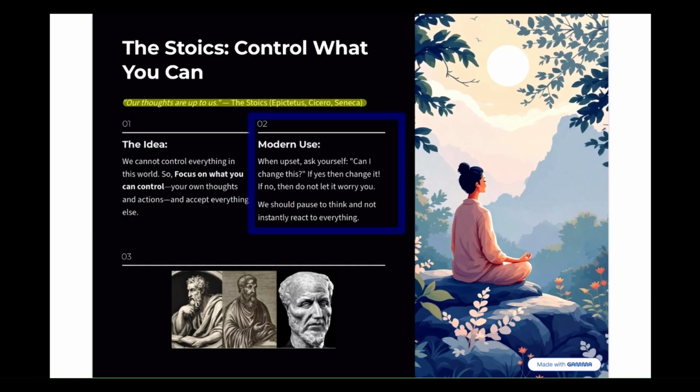And the modern use, what we can take from that today, is when we are angry or upset, we should ask ourselves, can I change this? Can I change what's causing this? And the Stoics would say, if yes, then change it. If not, then we shouldn't let it worry us and stress us. So similar to Pyrrho, we should pause to think and not instantly react.